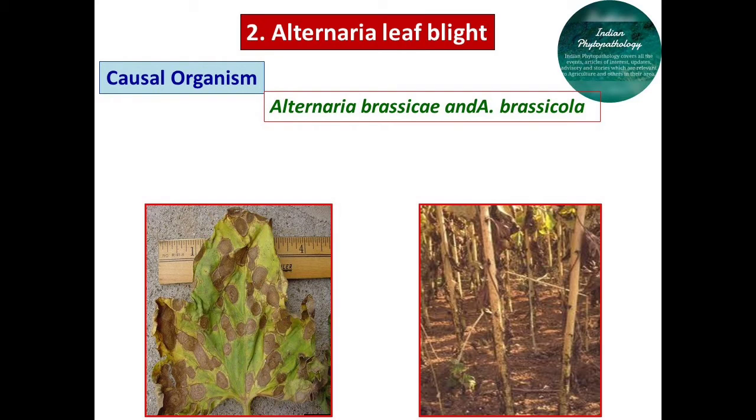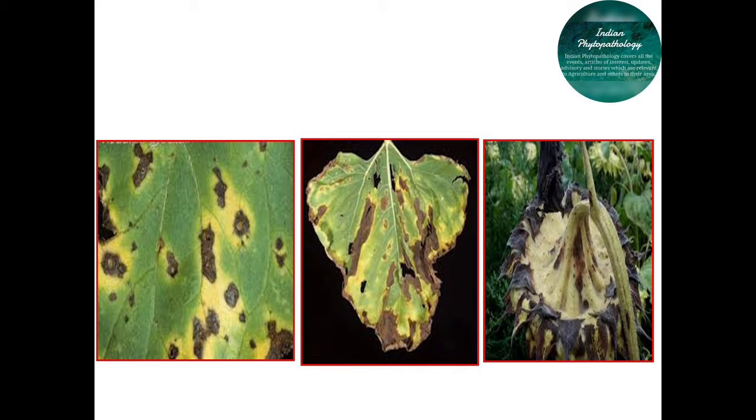The primary source of infection of this Alternaria blight in mustard is infected host tissues containing infected mycelium, and some weed hosts containing the infected mycelium. This fungus is also known as a seed-borne fungus, and the secondary source of infection is always wind-blown conidial spores. Rainy weather, cool winter climate and late sown crops are highly susceptible to attack by this Alternaria leaf blight. Now, this is all about the symptoms and the favorable conditions of mustard Alternaria blight.